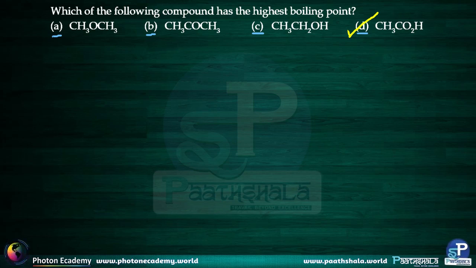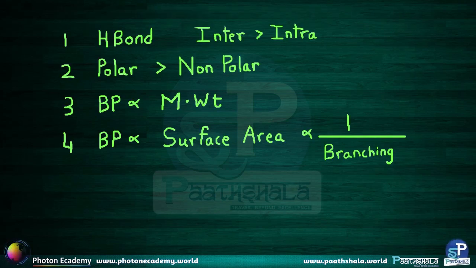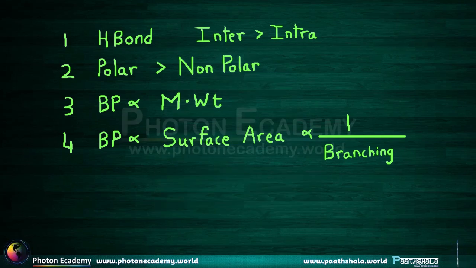So whenever we are asked to compare the boiling point of given organic compounds, there are these four factors which influence the boiling point. Hence we have to analyze each of the given options with respect to these four aspects of the compound: the surface area of the compound, the molecular weight of the compound, the polar nature of the compound, and the presence of hydrogen bonding in the compound.